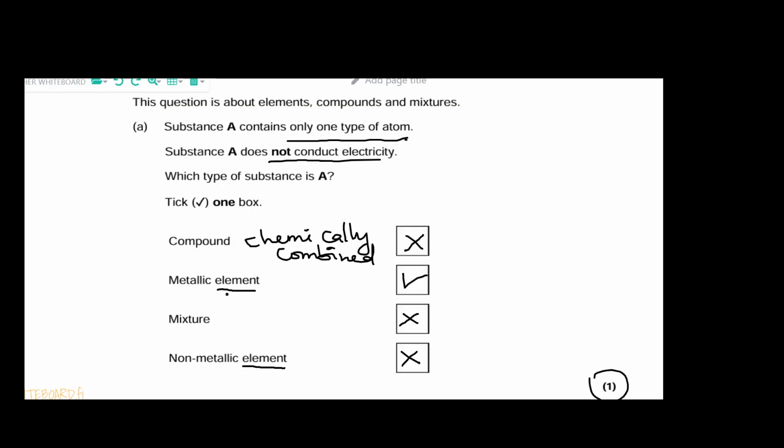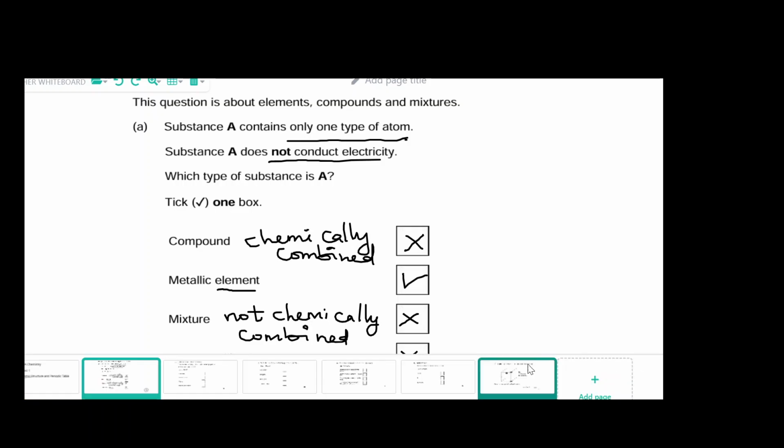Okay, just a quick reminder. And then another reminder is that mixtures are not chemically combined. However, they also contain more than one type of atom. So not chemically combined.